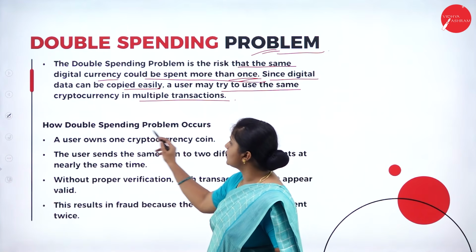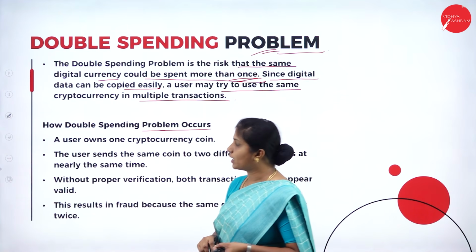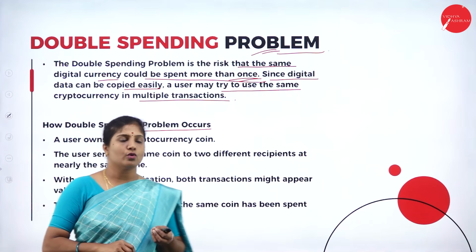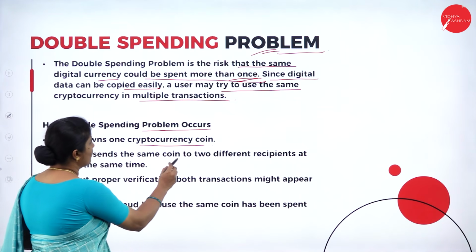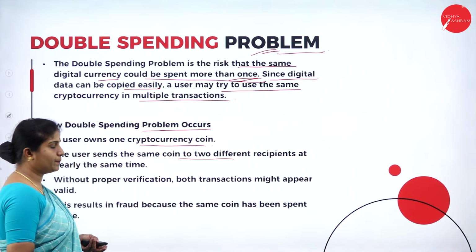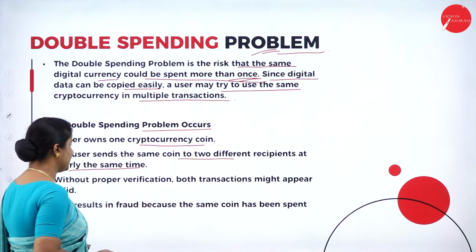Okay, so how does this double spending problem occur? A user owns one cryptocurrency coin. The user sends the same coin to two different recipients at nearly the same time.